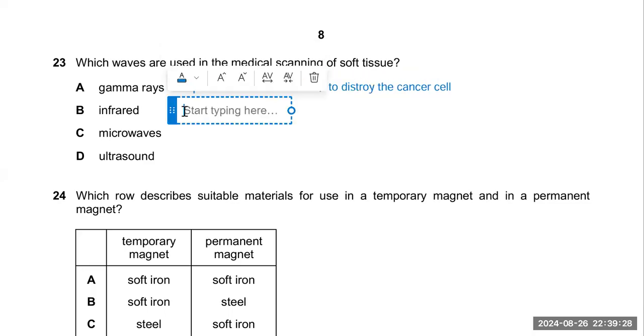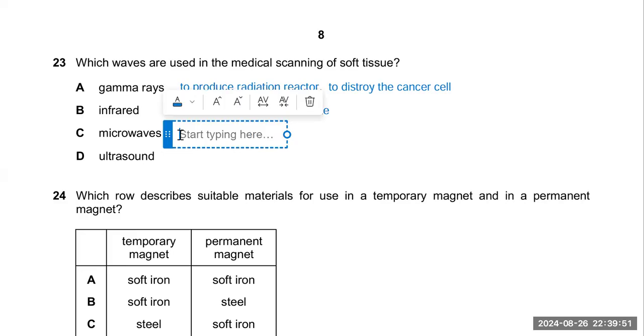And infrared radiation is used in television remotes and LCD remotes. It is mostly used in that case. Okay, microwave is also used to heat up the toaster and grills, because it generates heat energy.